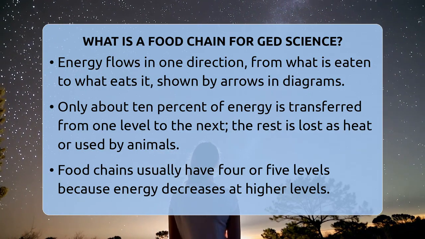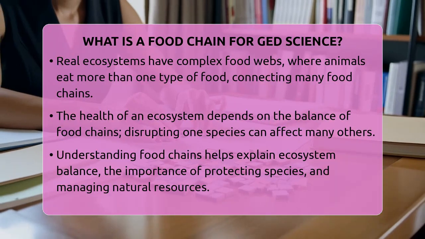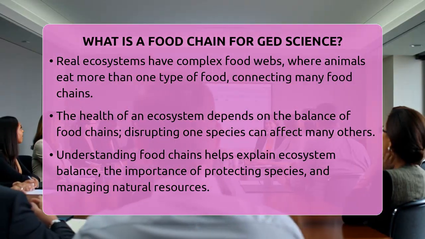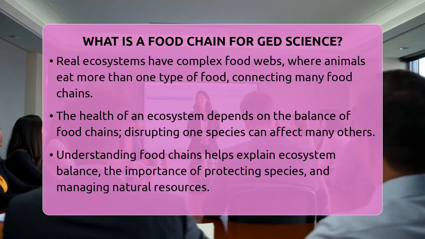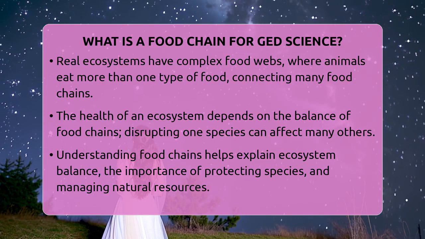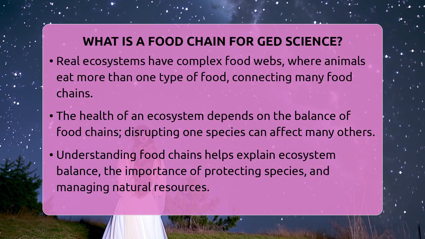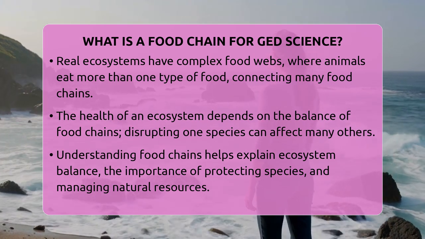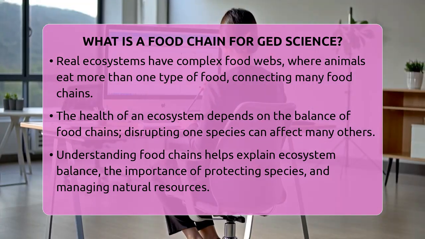While a food chain shows a single path, real ecosystems are more complicated. Most animals eat more than one kind of food. This creates a network called a food web. Food webs connect many food chains, showing how all living things in an ecosystem are linked. If one species disappears, it can affect many others because everything depends on each other.